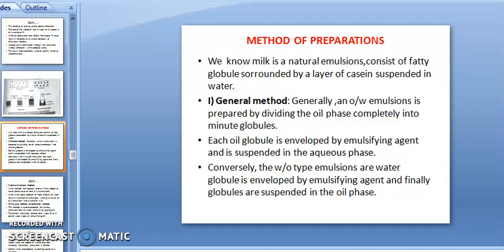Then the general method. Generally an OW emulsion is prepared by dividing the oil phase completely into minute globules. Each oil globule is enveloped by the emulsifying agent and is suspended in the aqueous phase. The globules should be dispersed in your aqueous phase. Conversely, in the WO type of emulsion, water globules are enveloped by the emulsifying agent and finally the globules are suspended in the oil phase.